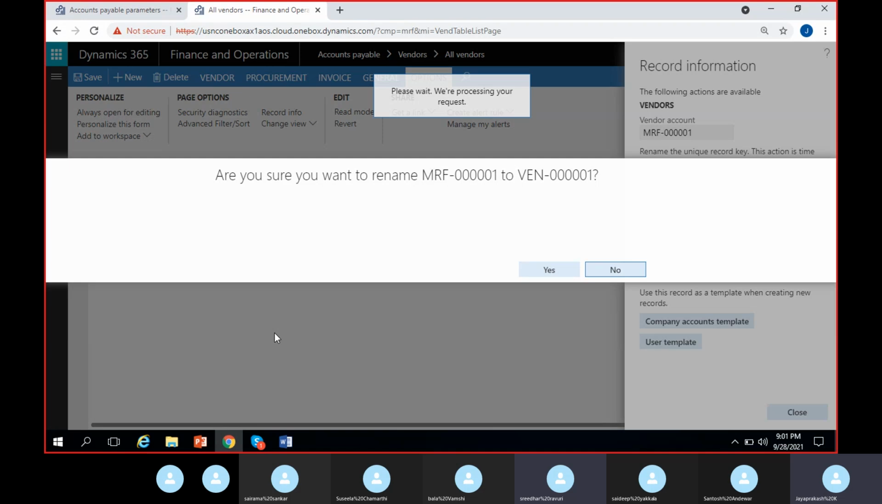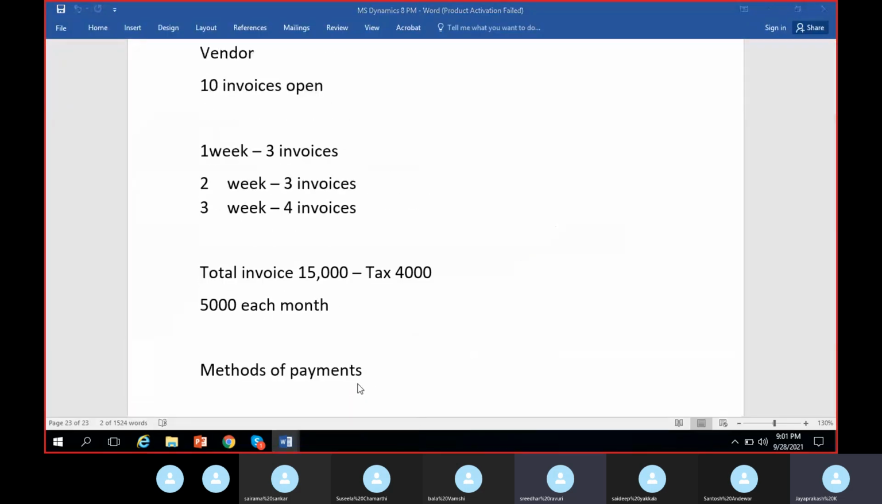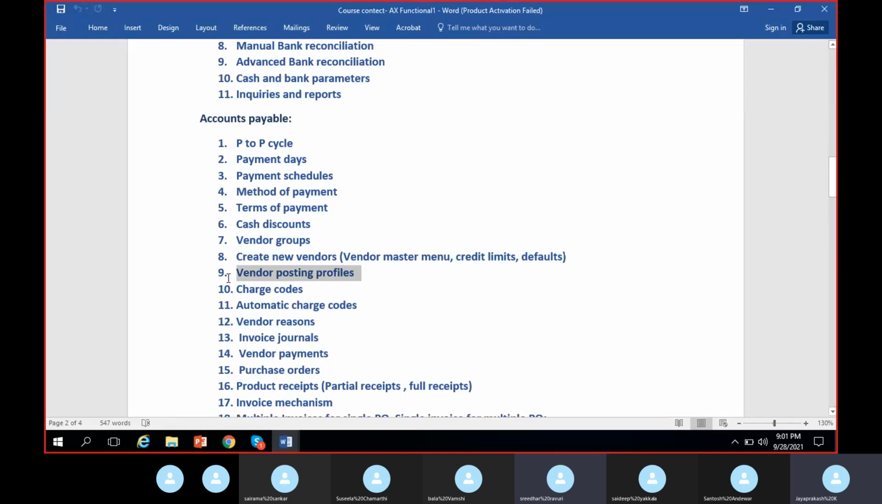Okay. So that's all. Tomorrow we'll meet up again to discuss creating more vendors and various menus available under the vendor. That's also an important part to understand. Once after that, we will discuss our next topic, vendor posting profile. That is also really important. After vendor posting profile, that will be the end of configurations. We have a few more, called charge codes. We will discuss it later. So vendor posting profile should be the end of configuration.